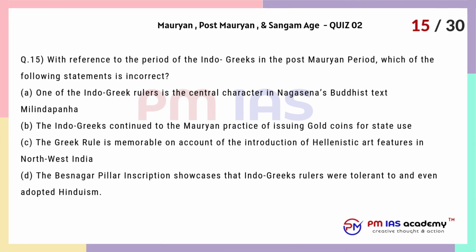Question 15. With reference to the period of the Indo-Greeks in the post-Mauryan period, which of the following statements is incorrect? A. One of the Indo-Greek rulers is the central character in Nagsena's Buddhist text Milind Panha. B. The Indo-Greeks continued the Mauryan practice of issuing gold coins for state use. C. The Greek rule is memorable on account of the introduction of Hellenistic art features in northwest India. D. The Besnagar pillar inscription showcases that Indo-Greek rulers were tolerant to and even adopted Hinduism.